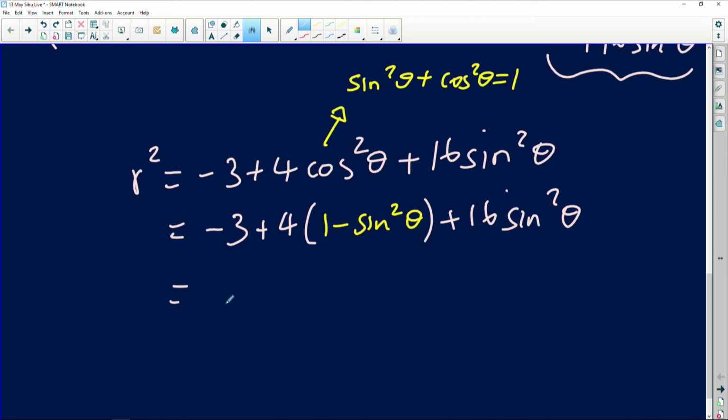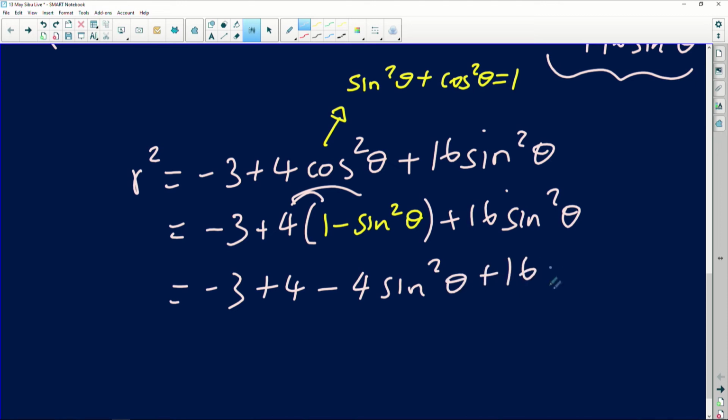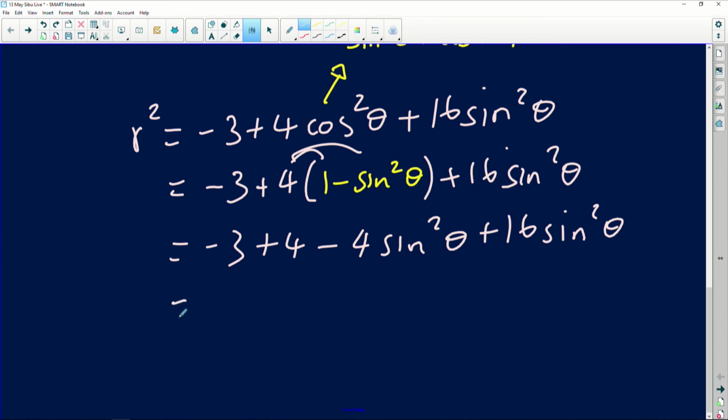If you simplify this further, you will have minus 3. If you multiply in here, you're sitting with 4 times this, which is going to give you minus 4 sine squared theta plus 16 sine squared theta, which when you clean it up further, minus 3 plus 4 is going to give you positive 1. 16 sine squared minus 4 will give you 12 sine squared theta. This is the value of your radius squared.